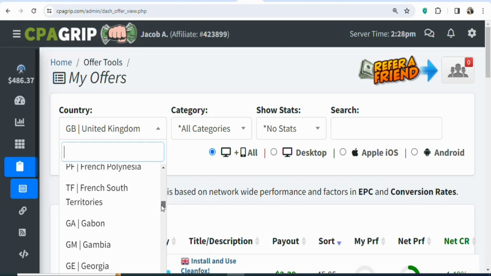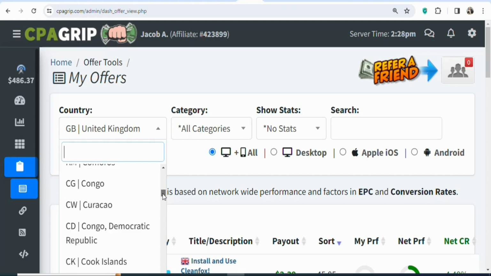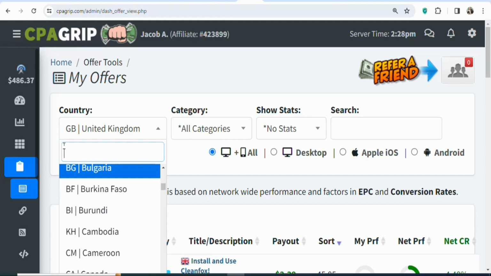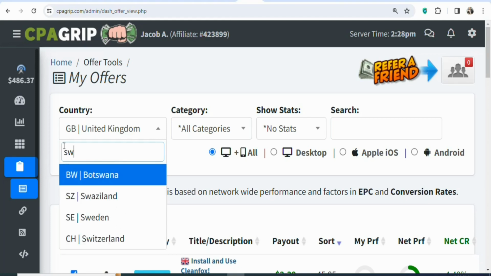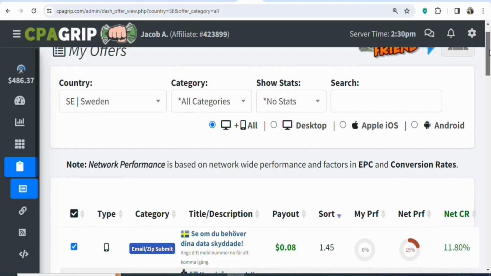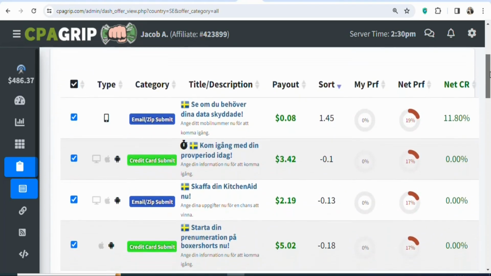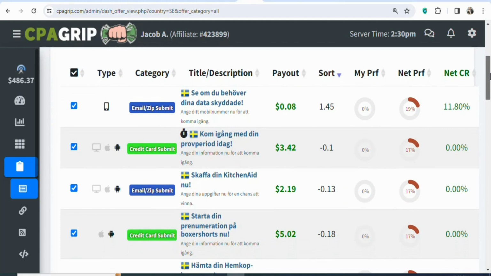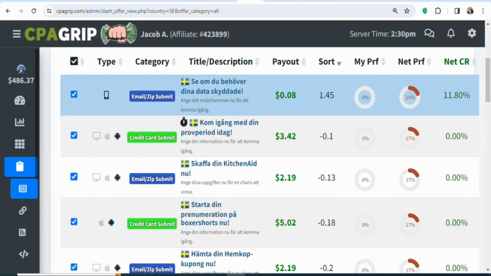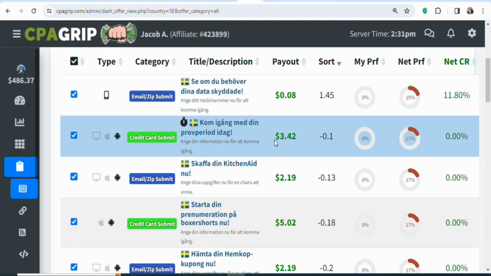In this case, I've done the research ahead of time, and I'm going to show you one of the countries that you can get offers with high payout. So just come right here. Once you are here, search for Sweden. Once you search for Sweden, you can see it here. Click on it. You can see these are offers that you can promote to people who live in Sweden so that they can take action for you to make money. You can see the first one, you are going to be earning 8 cents. The second one, you're going to be earning $3.42.